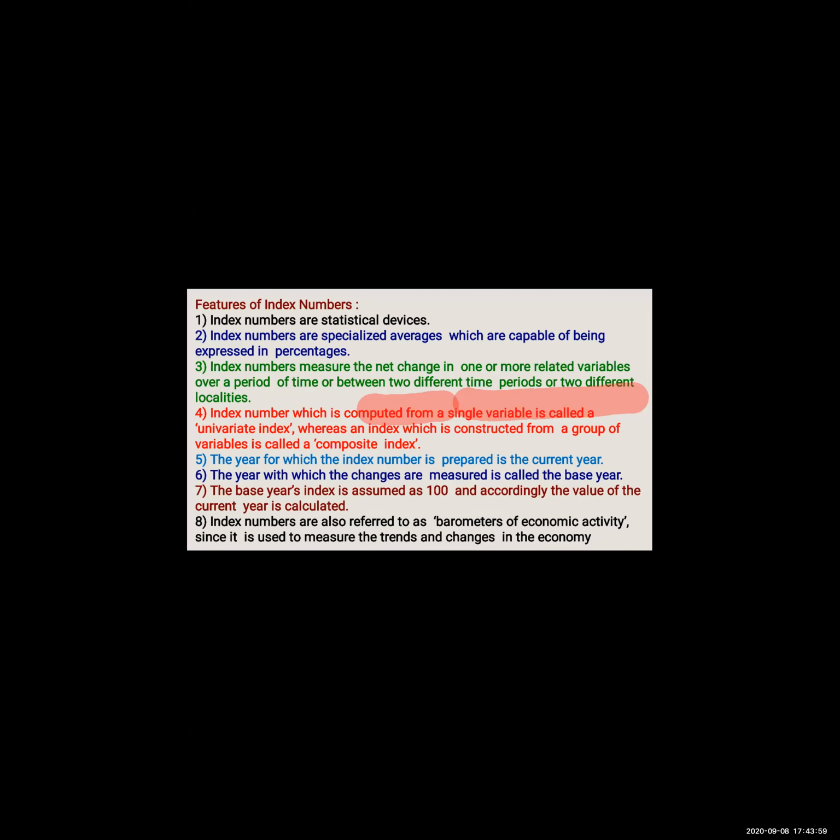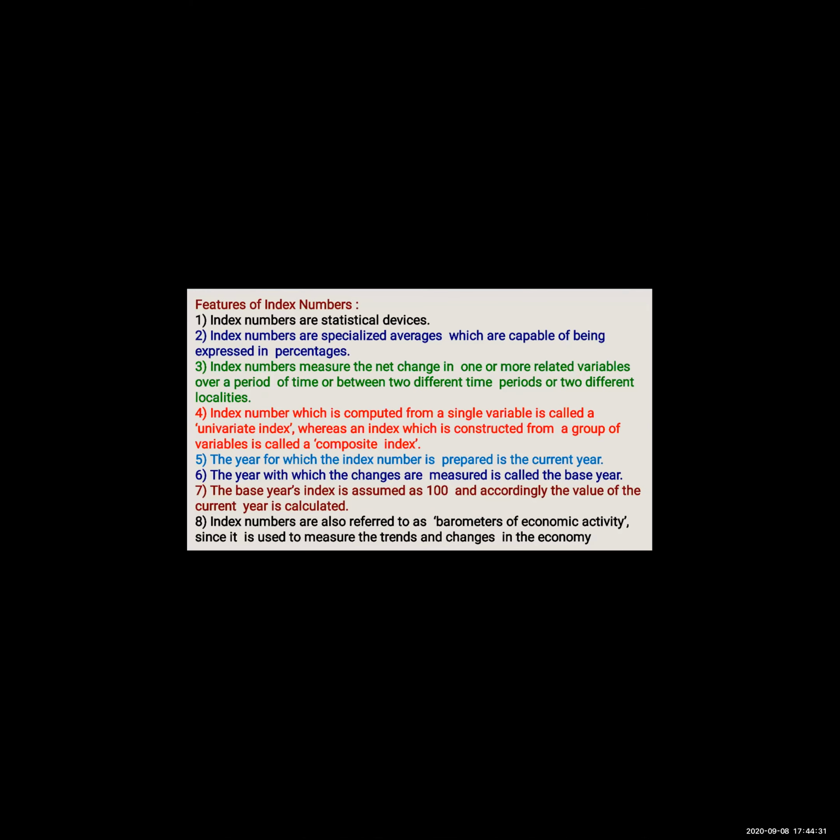One मतलब मैंने आपको example दिया, wheat wheat, cloth cloth, fiber fiber, sugar sugar, one variable. More variable का example आप लोगे तो wheat, sugar, cotton, fabrics, more related variable over a period of time. Period of time मतलब क्या? 2019, previous year, current year 2020. Two different time period or two different localities like India और China. एग्जाम्पल दूंगी मैं ये पॉइंट के लिए, पर ये पॉइंट आप लोग को समझ में आया क्या, मुझे उतना जानना है बस।